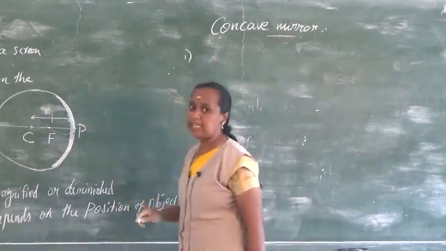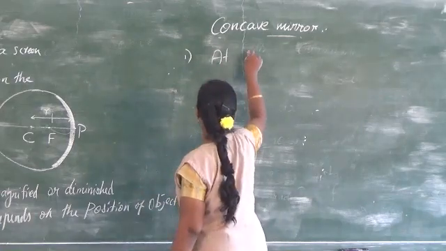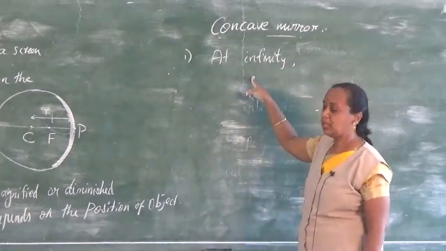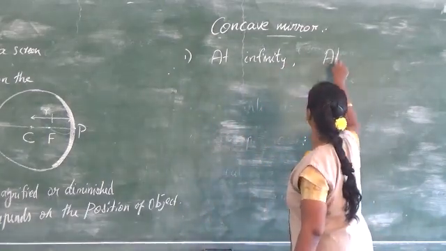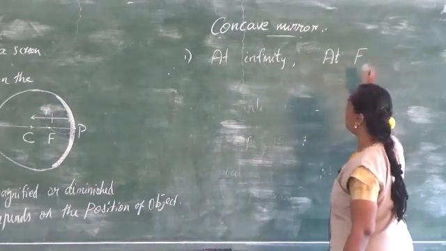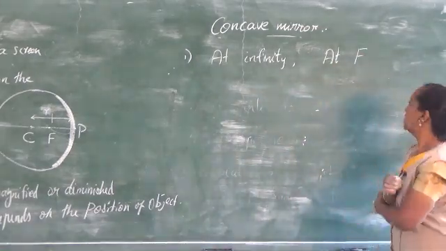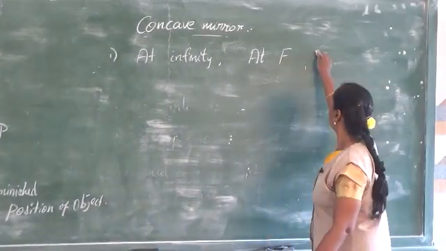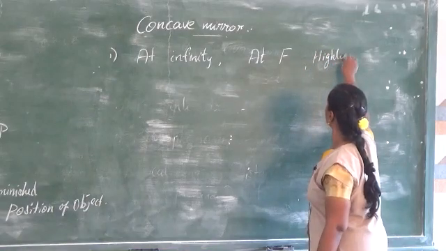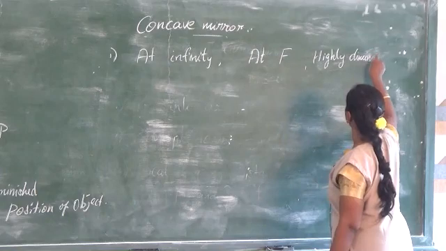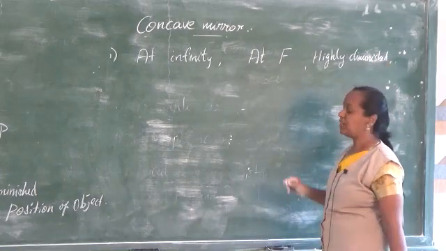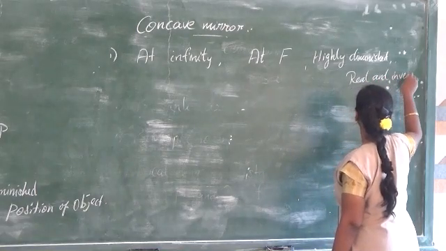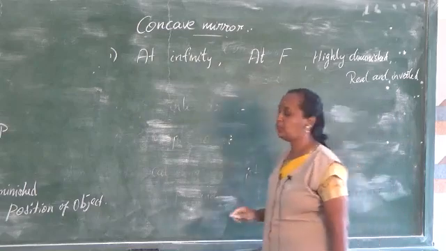When the object is placed at infinity, you can't say a particular place, at infinity. This is the position of the object. So the image is formed at F. F is nothing but the focus or principal focus. What is the size of the image? It will be highly diminished. And what is the nature? It will be real and inverted. So I will just draw a ray diagram for this so that it will be easy for you to understand.